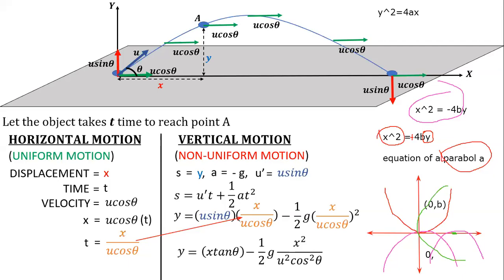Sir, will we ever include air resistance in our calculations? Yeah, when you learn the chapter work, power, energy, there will be the case where you will learn about friction. Once you learn friction, all the kinematics and Newton's laws will be combined, and new questions will be generated in which friction is included. Because till now, whatever questions you're doing in 1 dimension and 2 dimensions, we are considering no friction, no air resistance. But when you learn the chapter on friction, that will come up. Thank you, sir. Understood?